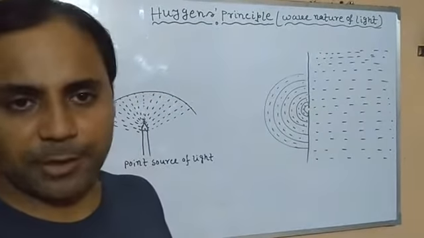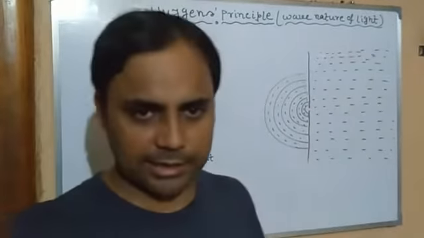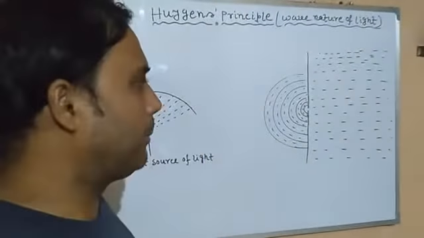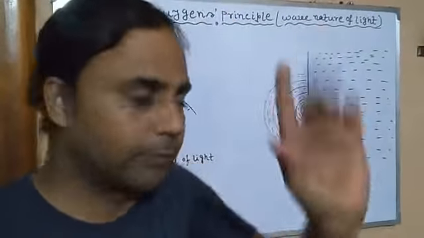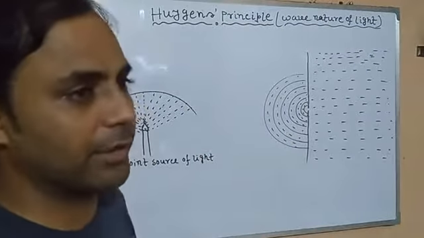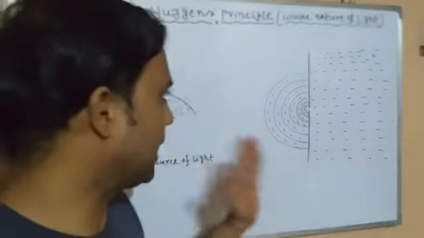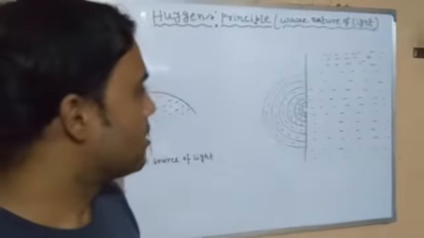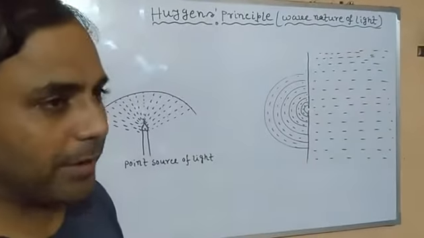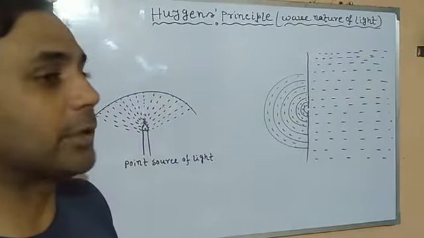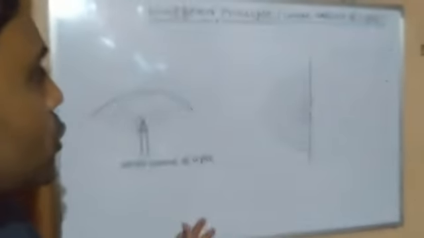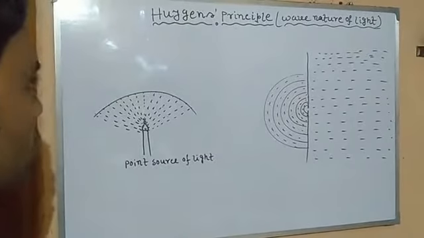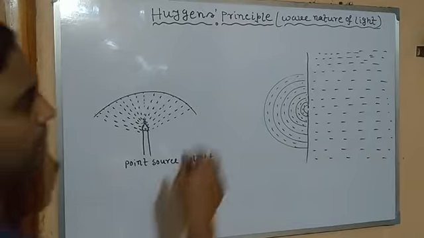which is called Huygens principle, named after the famous Dutch scientist Huygens. And this principle can be explained only on the basis of the wave theory or wave nature of light. If we consider light as a wave, only in that case can this principle be explained, otherwise not. If we consider it as a particle, it will be impossible to explain. Just like if we consider light as a wave, it is impossible to explain the photoelectric effect and Compton effect. Clear? So whichever is necessary. Okay. So let's discuss Huygens principle, which purely supports the wave nature of light.